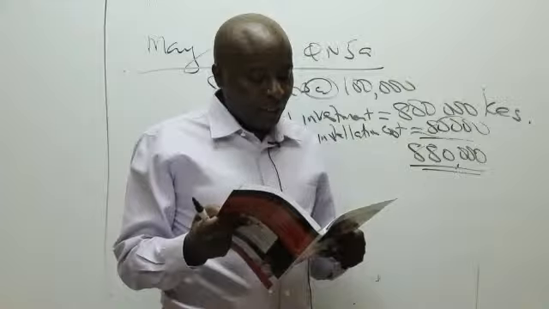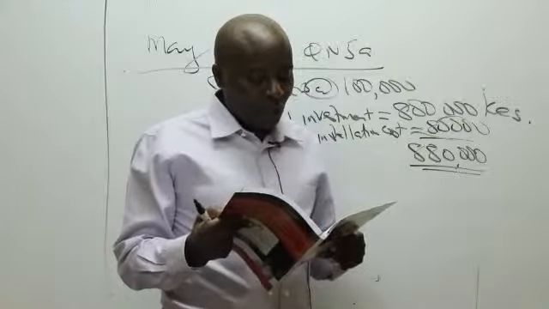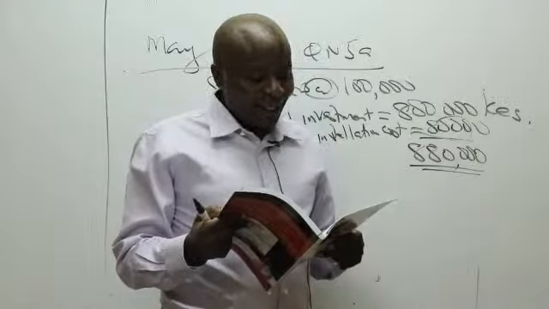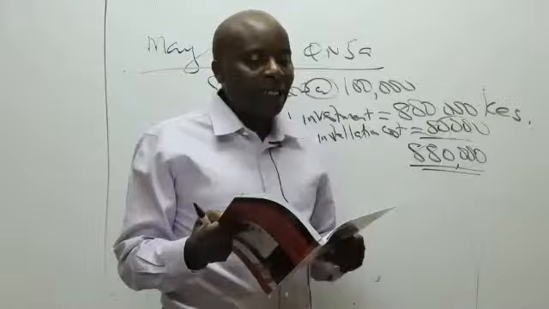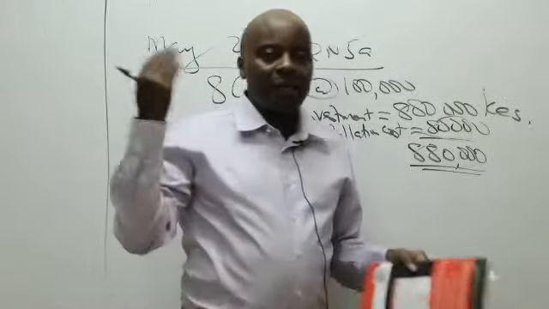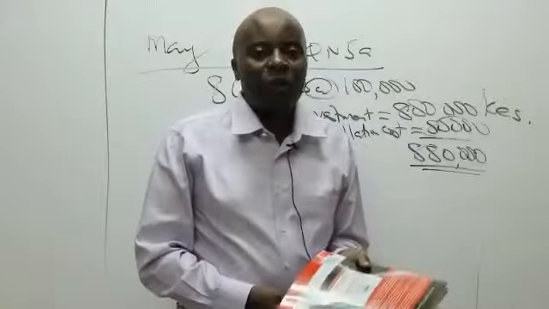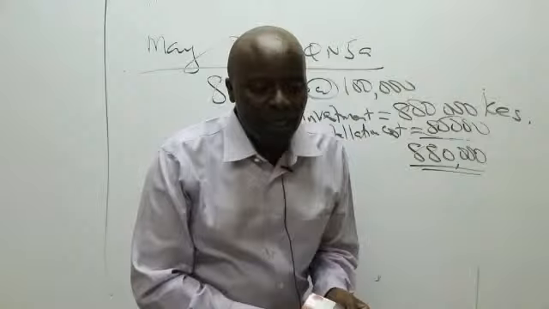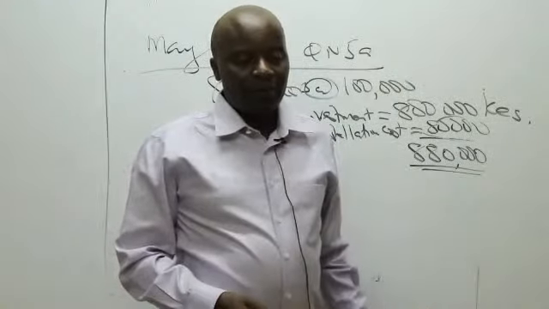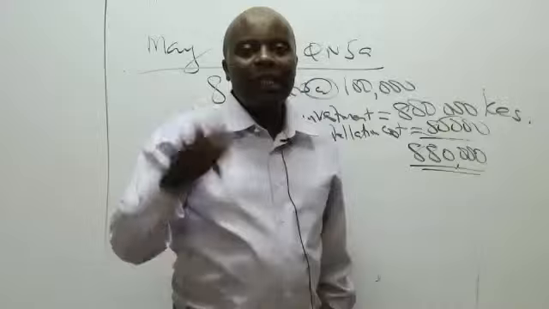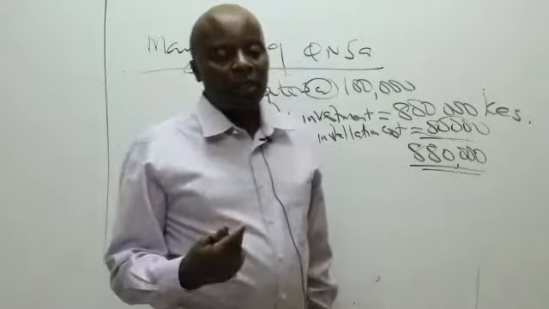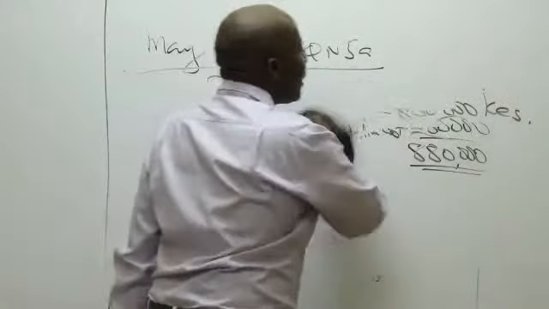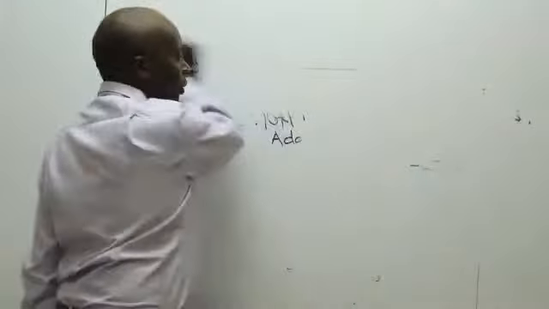The company is in the 30% tax bracket. The company's cost of capital is 24%, and we use the straight line method to depreciate. Now, when they give us a tax rate, we as right-thinking members of the AFM society, what comes to our mind whenever you see a rate of taxation is given? Depreciation has to be computed. And really, that is where I will start. Compute depreciation. But remember, this is a what-if analysis question.